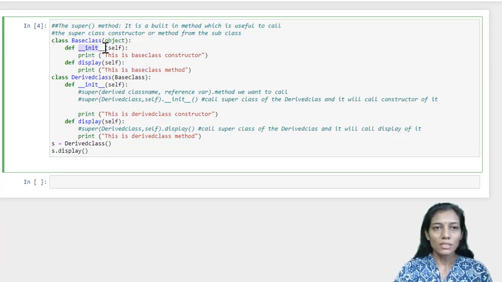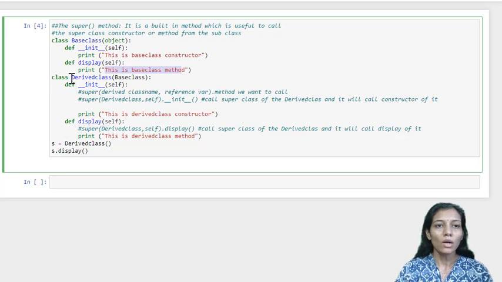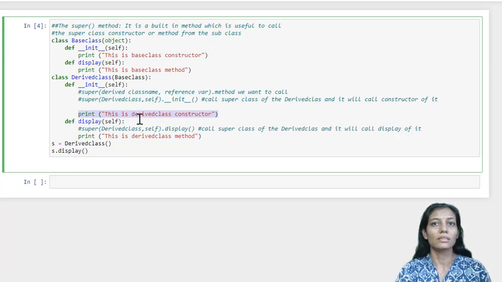So next, this is the constructor of our base class, so accordingly a message is displayed. Now display is the method of the base class in which a message is properly written so that we can identify where this method is defined. Now we are having the derived class. Here in brackets we have passed the name of the base class. This class also has a constructor, and the message displayed is something like: this is the constructor belongs to derived class.